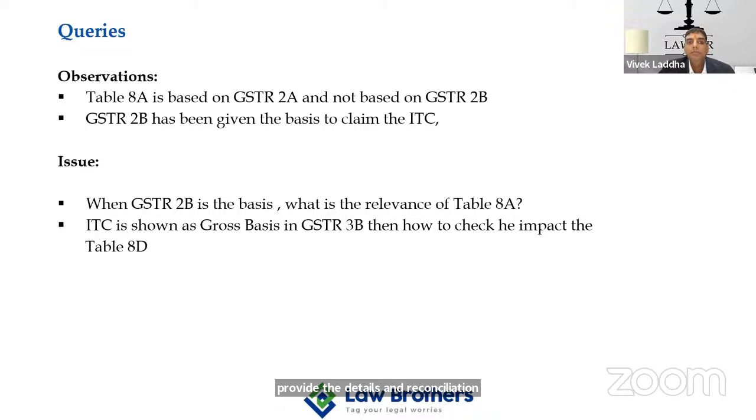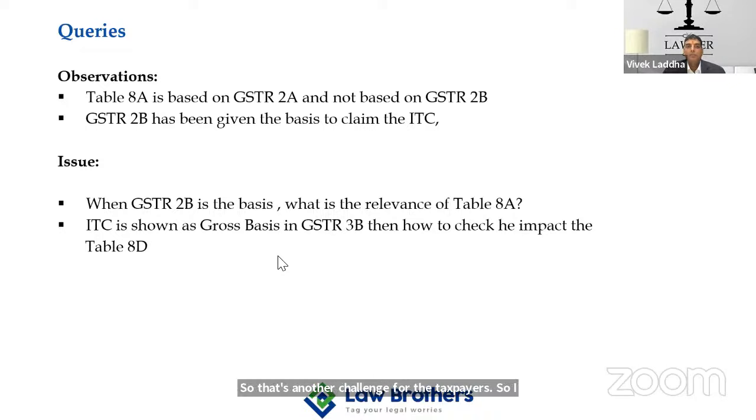Basically, there are two technical difficulties. When you finalize your GSTR 9, there is one figure in Table 8. When you file the GSTR 9, there is some different figure for 8A, which is updated in the gap in between. And you have to prepare one reconciliation between GSTR 2B and 2A. So that's another challenge for the taxpayers.